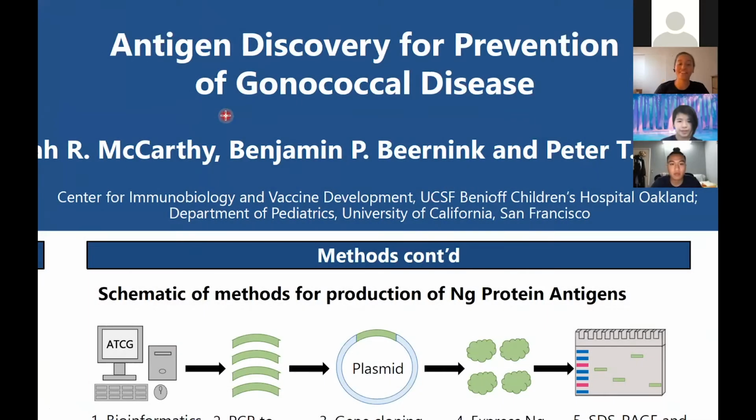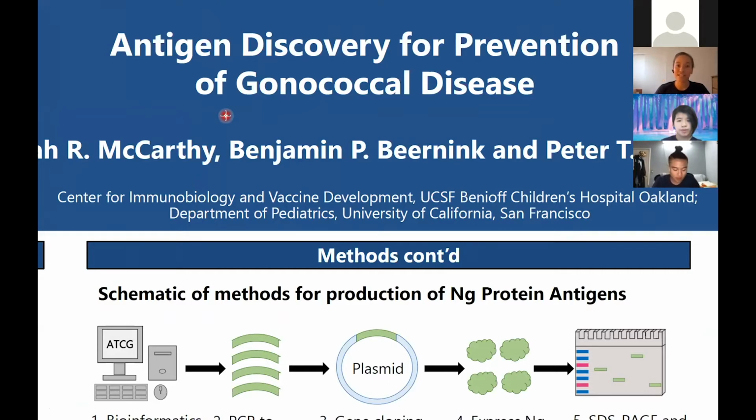Thank you, Carrie, for that introduction. To begin with some background, this summer we worked on developing a vaccine against gonococcal disease, or gonorrhea. Gonorrhea is a sexually transmitted disease caused by the gram-negative bacterium Neisseria gonorrhoeae. Over 78 million people contract gonococcal disease each year, and similarly to COVID-19, people with gonorrhea can be asymptomatic, which contributes to the widespread. Currently, the only treatment option for gonococcal infection is antibiotics.